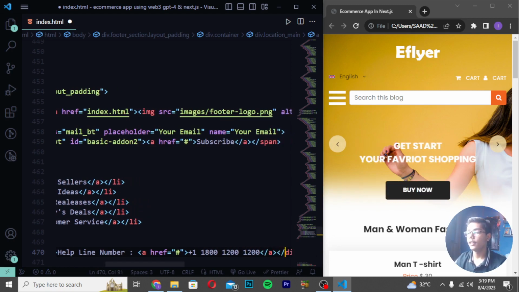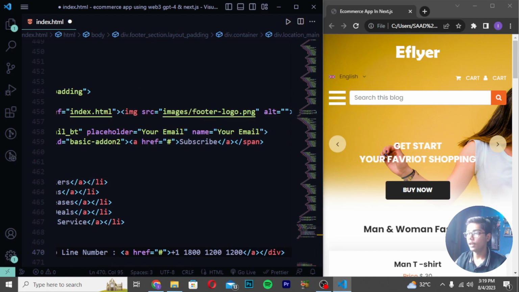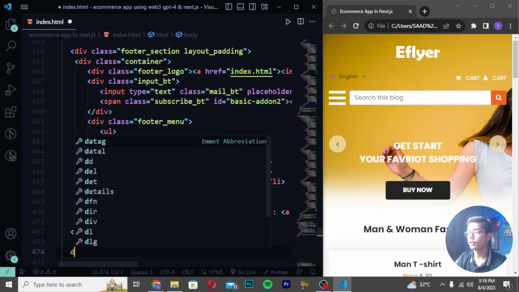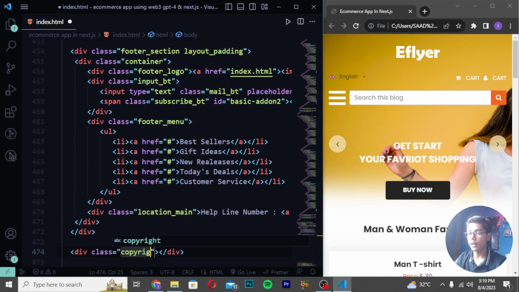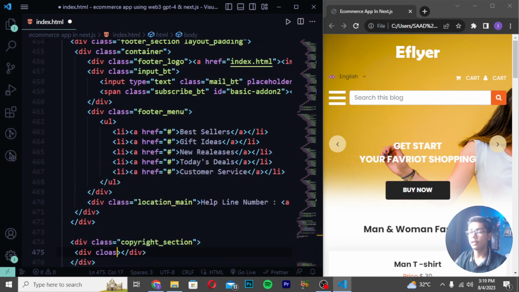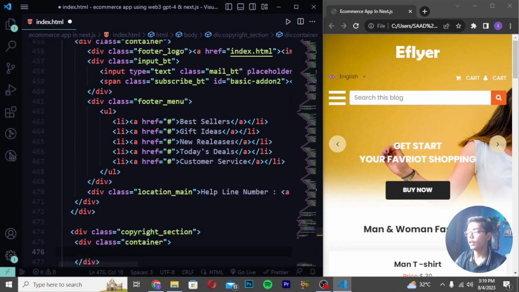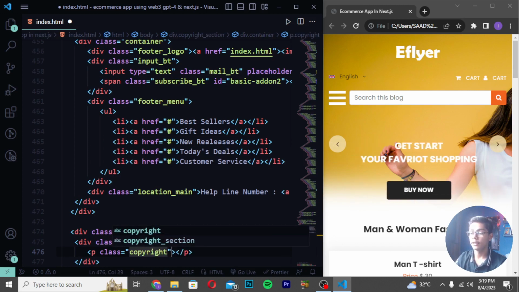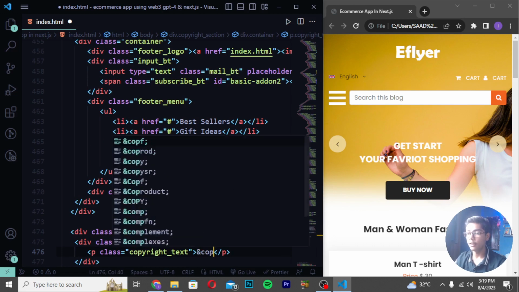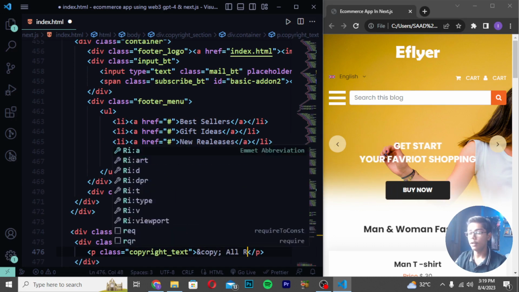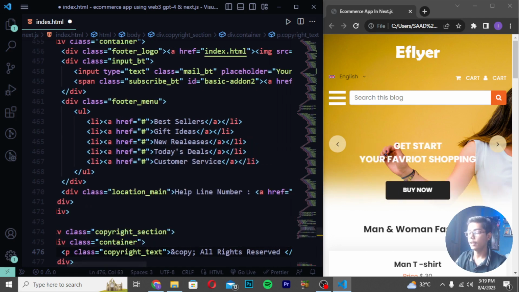Now after creating these two divs, move down and write div class copyright underscore section, and inside it a div with the class container. Then write a div with class copyright underscore text, and write copy, all rights reserved, as it is.